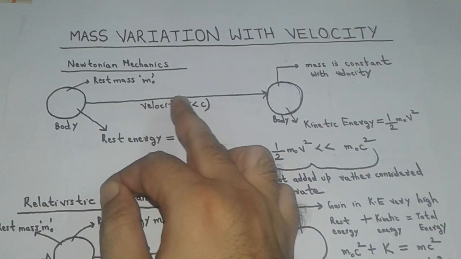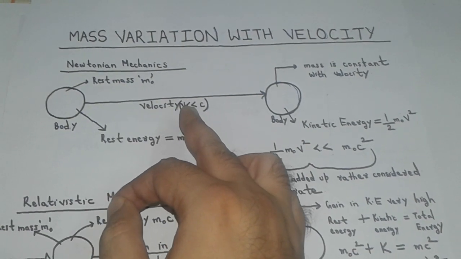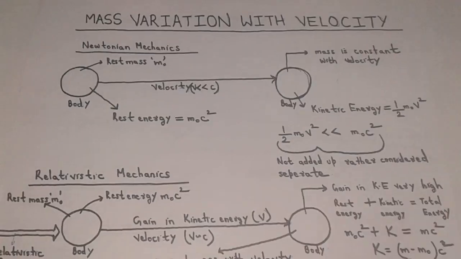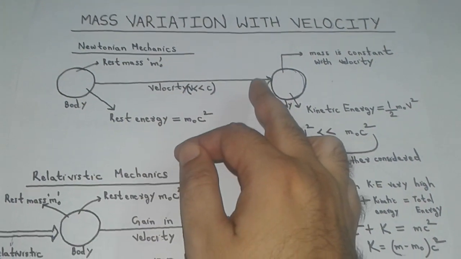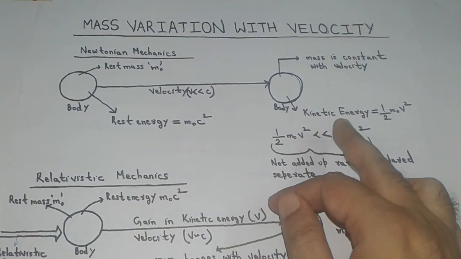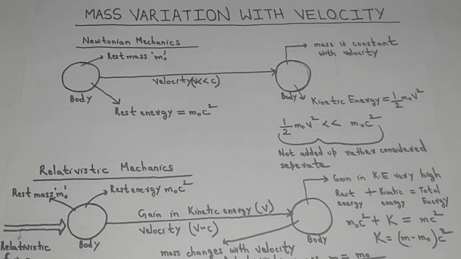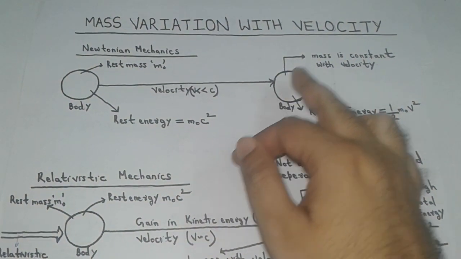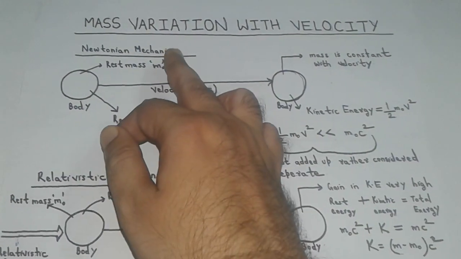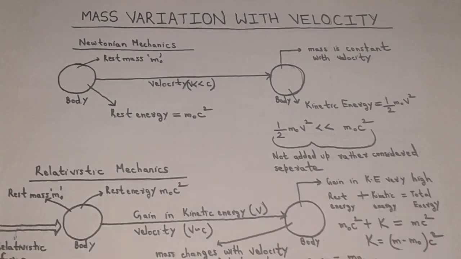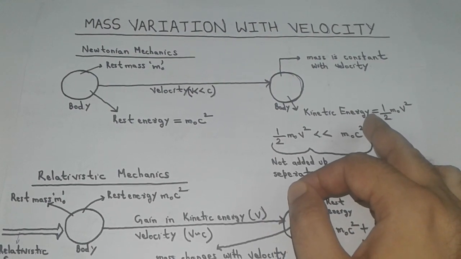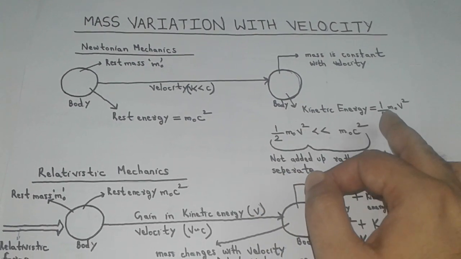When the body moves with a velocity v, which is much lesser than the velocity of light, the gain in kinetic energy by the body due to its motion is given by half m0 v square. Since the rest mass m0 of the body is constant with velocity in Newtonian mechanics, hence the kinetic energy of the body will not change and will remain constant for a constant mass.